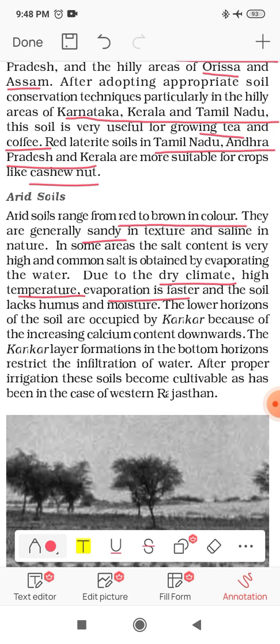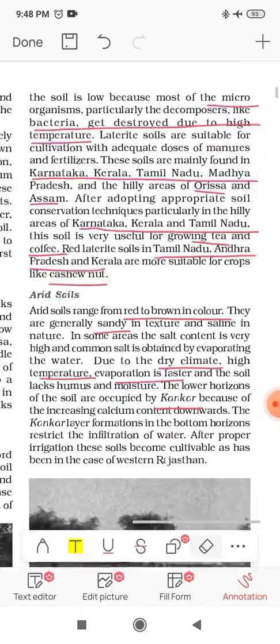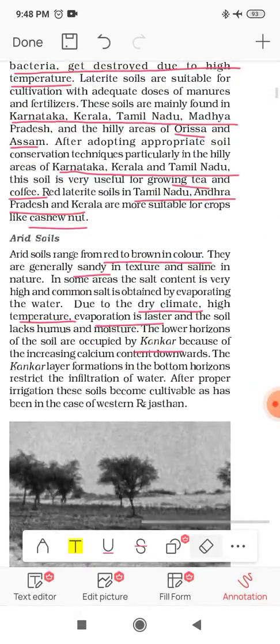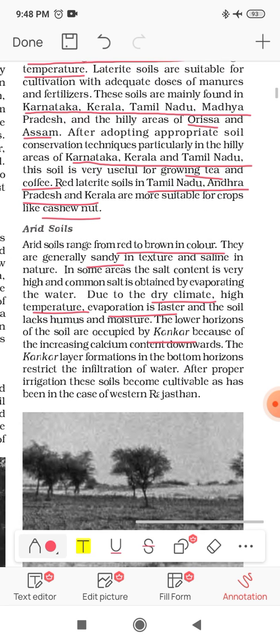Now the lower horizon of this soil is occupied by kankar, which is also an important factor of this soil, because of increasing calcium content downwards.